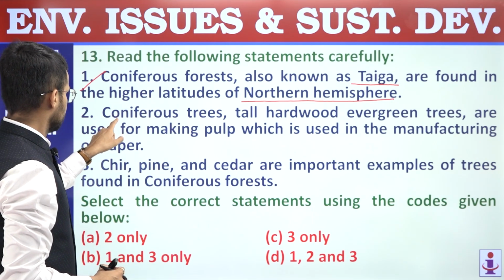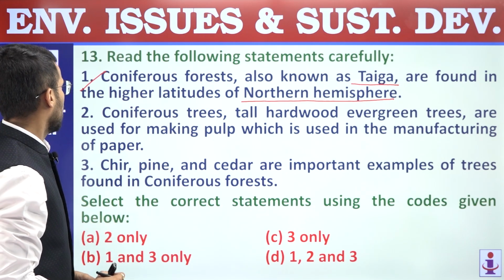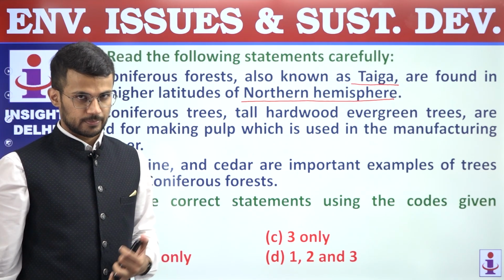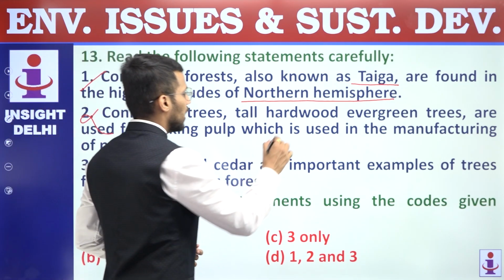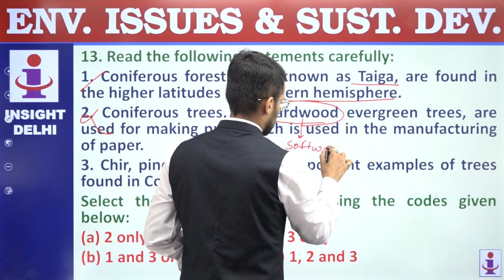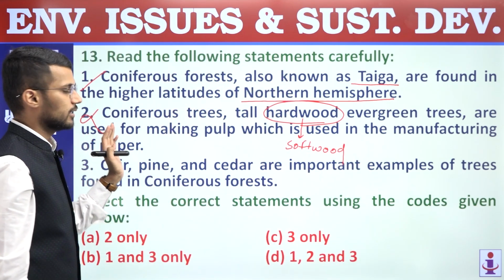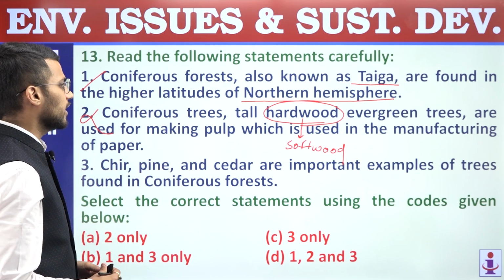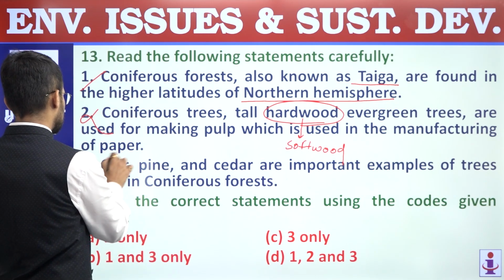Second, coniferous trees, tall hardwood evergreen trees, are used for making pulp, which is used in the manufacturing of paper. This statement is incorrect because coniferous trees are not hardwood, they are softwood trees. That's why the second statement is incorrect. Third, deodar, pine, cedar are important examples of trees found in coniferous forests. This is a correct statement.